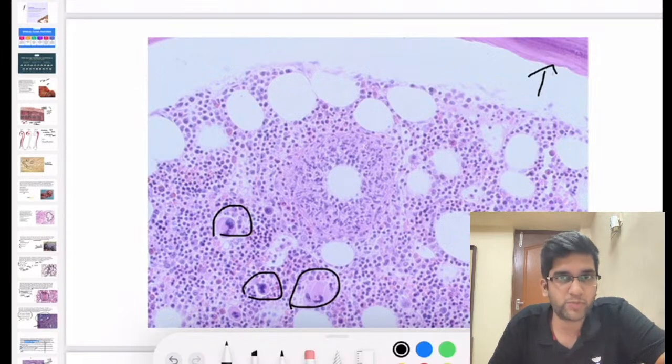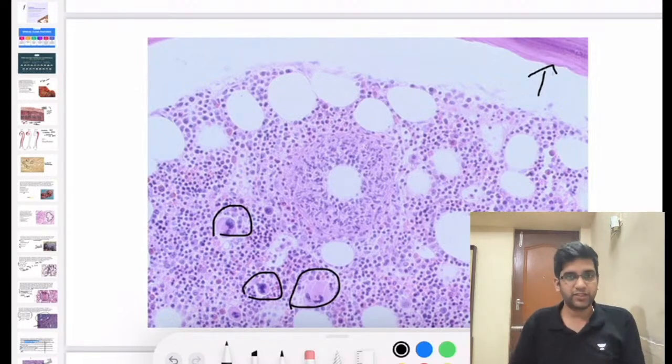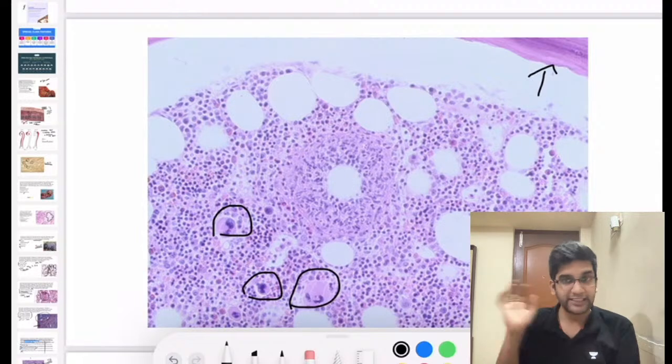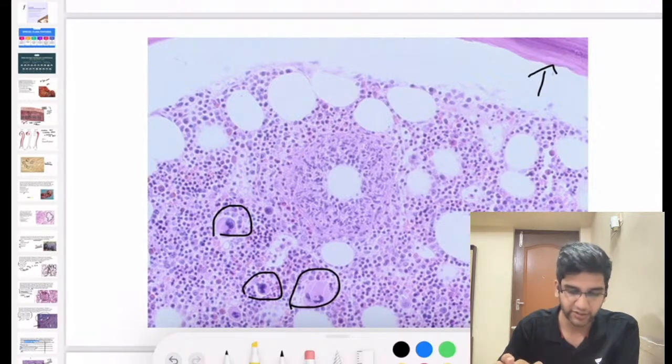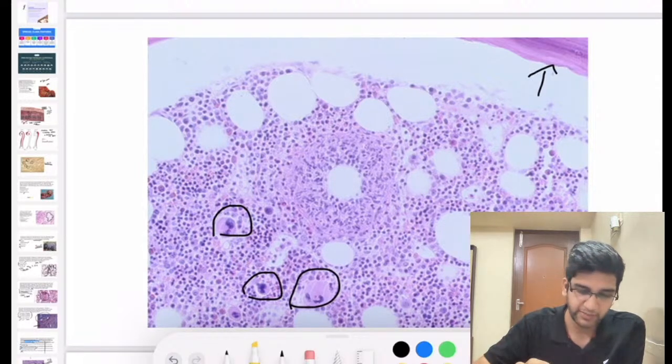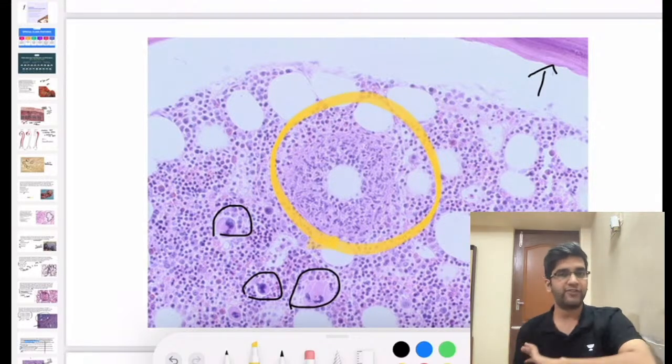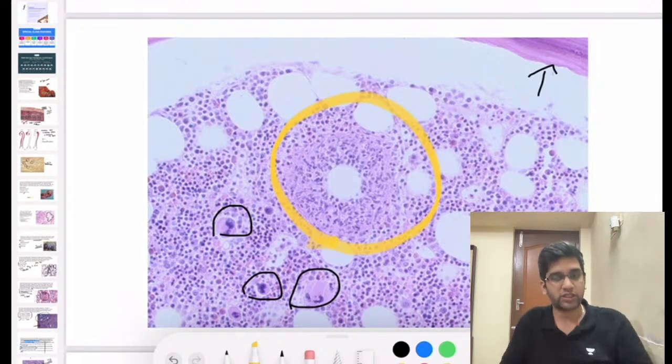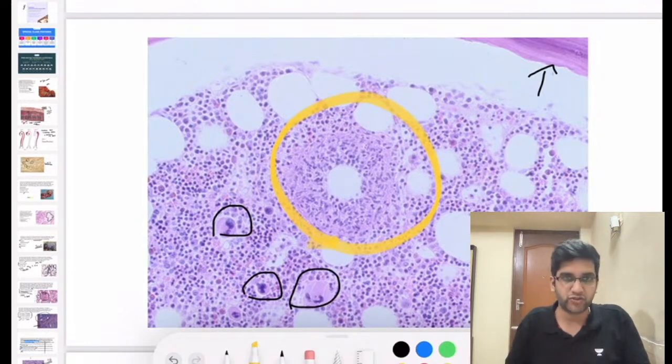Can this be a bone marrow biopsy? It is a case of bone marrow biopsy, right? Here in this bone marrow biopsy, I'm going to highlight a structure. We are discussing granulomas, right? Tell me what this is. What's the type of granuloma and where do you see them? I have marked whatever I want you to look at. Look at this granuloma, comment on the granuloma and tell me what could be the probable diagnosis here.